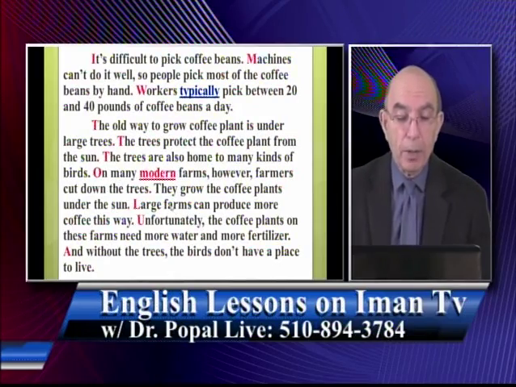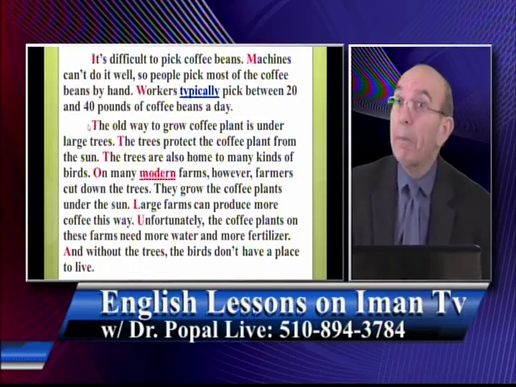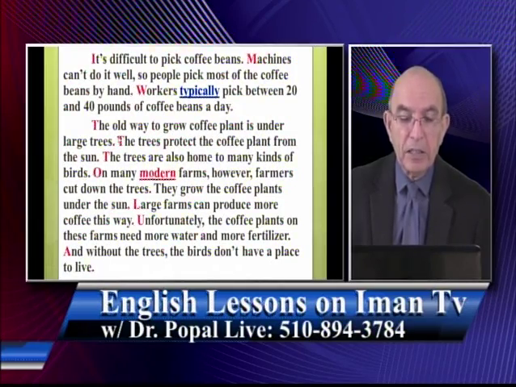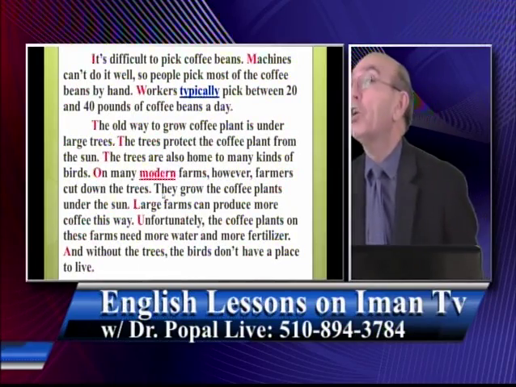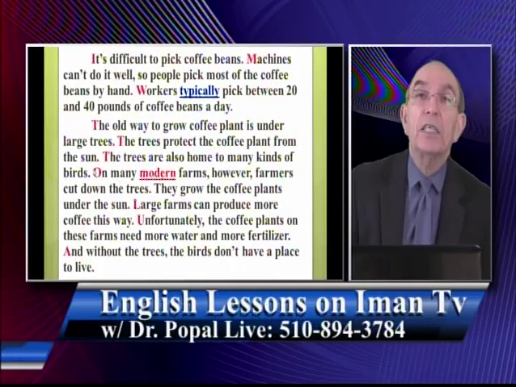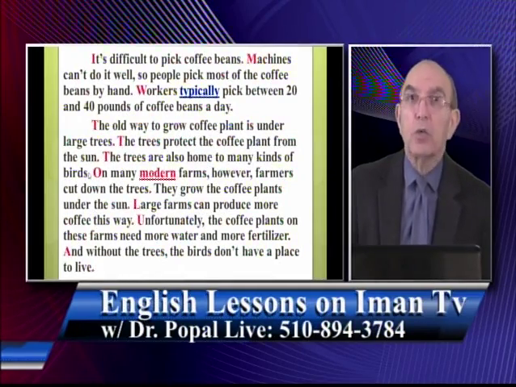Okay, again, the rules are what? You capitalize the first letter. The T of the is capitalized because it's the beginning of the sentence. In the next sentence, and then you see a period at the end, and then the next sentence, the T of the is capitalized again, and then the T of the is capitalized again. And this sentence starts with on many modern farms. And again, you capitalize, you use a big O here. Why? Because the sentence starts with a capital letter.